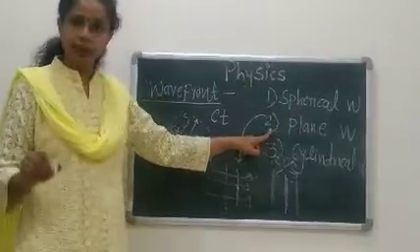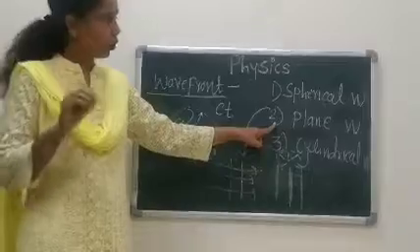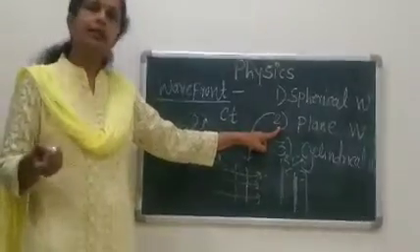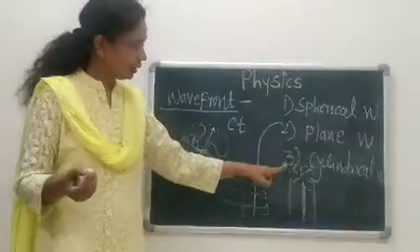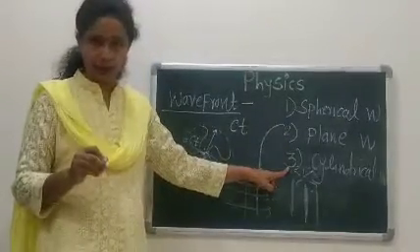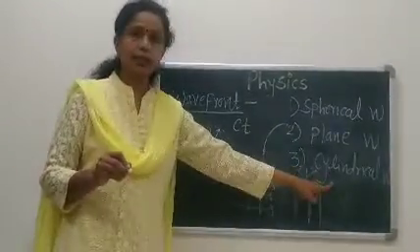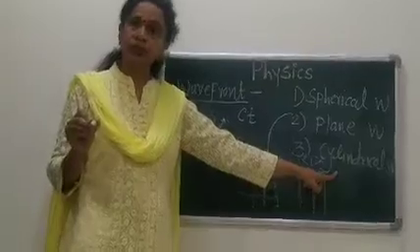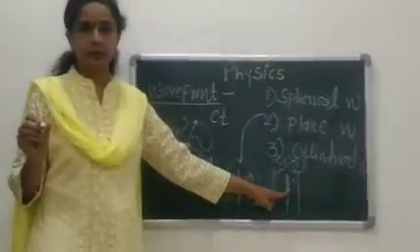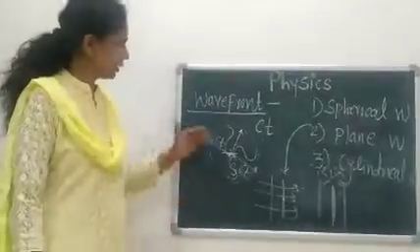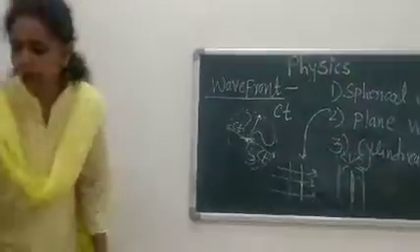Second one is nothing but a plane wavefront. Small part of the spherical wavefront can be considered as a plane wavefront. Third one is nothing but a cylindrical wavefront. In this case, point source should be linear. Example is nothing but a tube light. And last point is nothing but a wave normal.